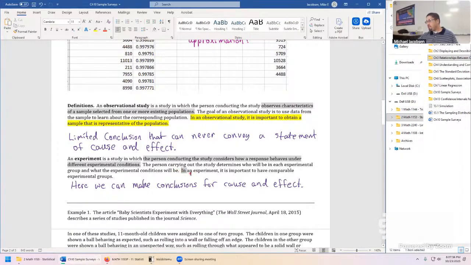In an experiment, it's important to have comparable experimental groups. So if we're testing a drug, we want people to be all of the same sex, potentially all male, all female. We want them to all be roughly the same age. If we need to test other age groups, we need to run a different experiment or start blocking out the experimental design for different age groups. We're looking for people in the experiment, or whatever the individuals happen to be, as similar as possible.